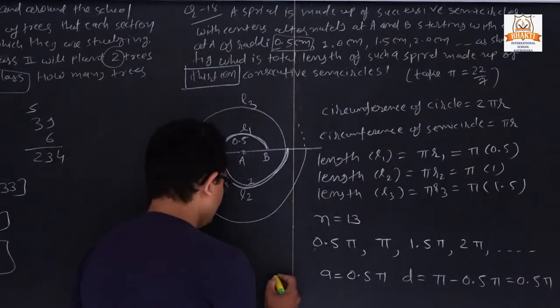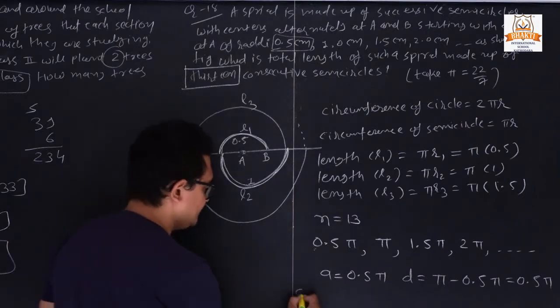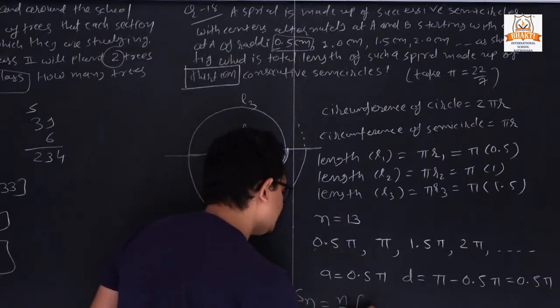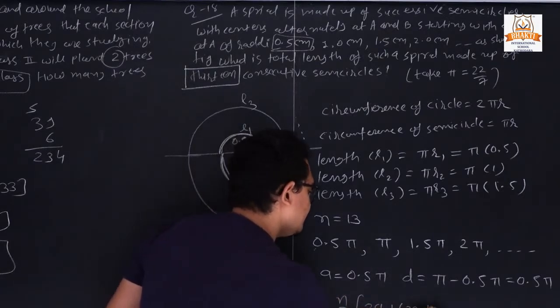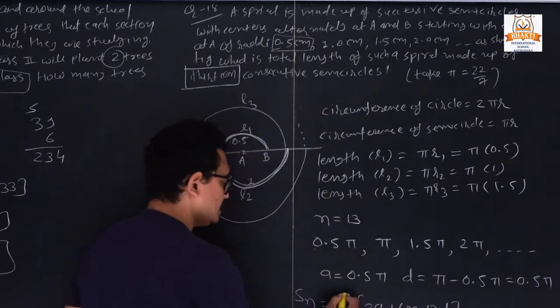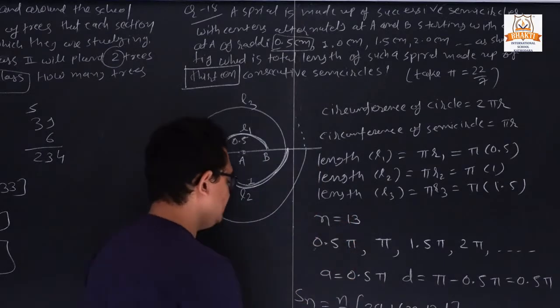Clear? Now we are putting in the formula for Sn. So Sn is equal to n by 2 into (2a plus (n minus 1) d). So what is n? It is 13 by 2.